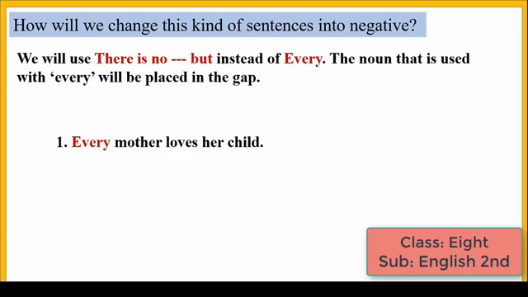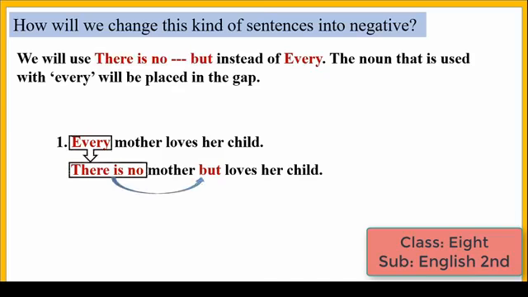Look the sentence. Every mother loves her child. Every starts the sentence here. The sentence has started with every. So the negative sentence will be there is no mother but loves her child. Here there is no is used in replace of every, and